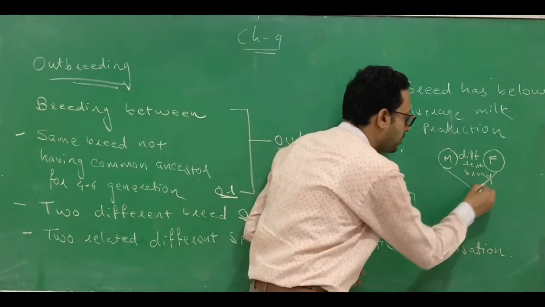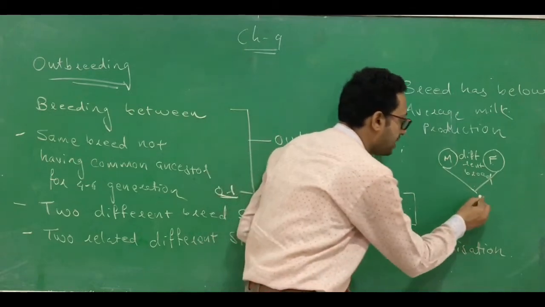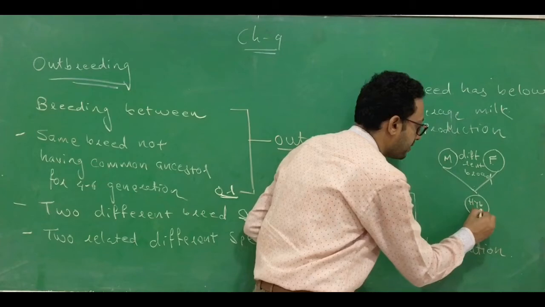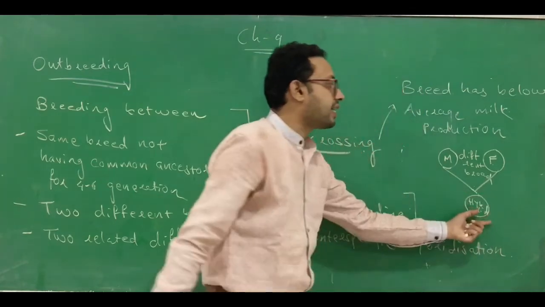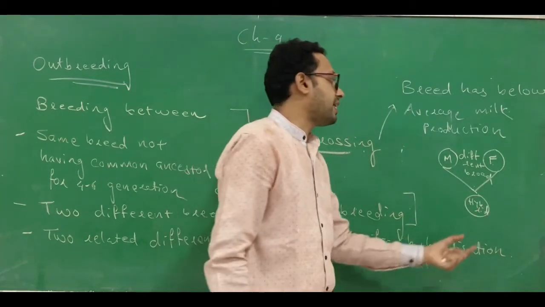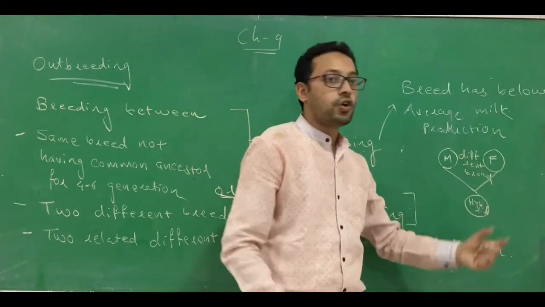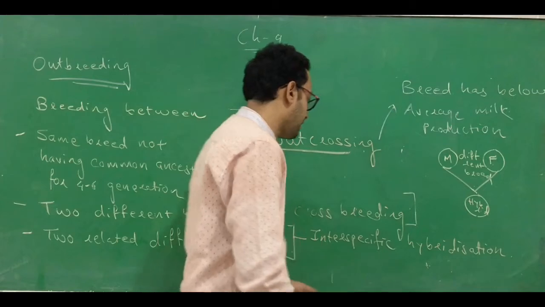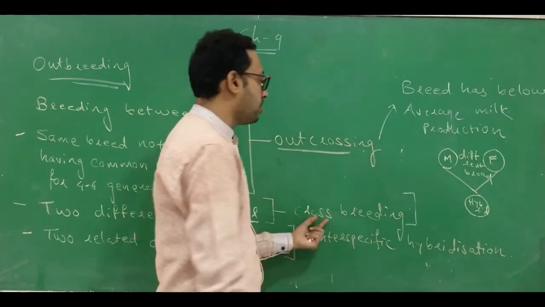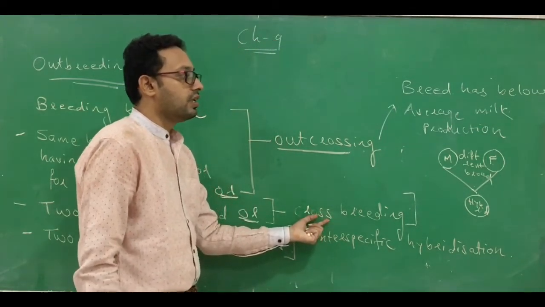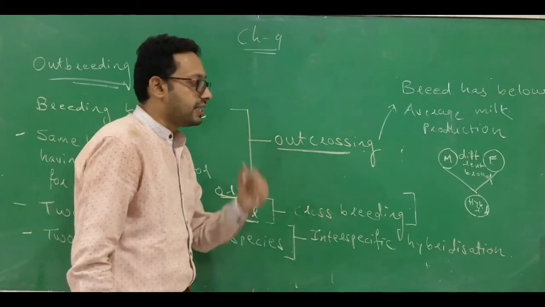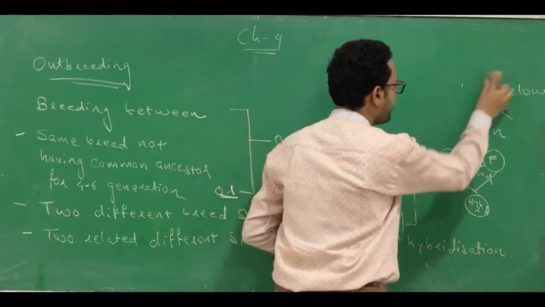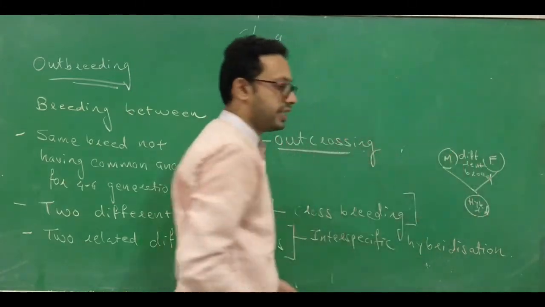Now both are going to be mated, and the resultant progeny which is going to be produced, that is what we call a hybrid. That hybrid has the superior characteristics of both, and this can be achieved by crossbreeding. I will give you an example of crossbreeding.